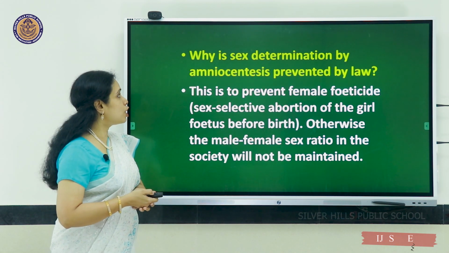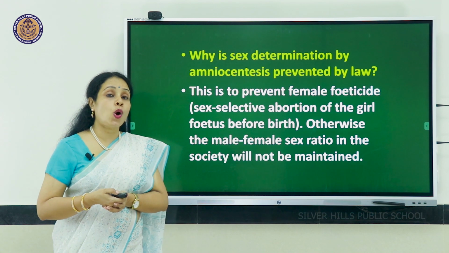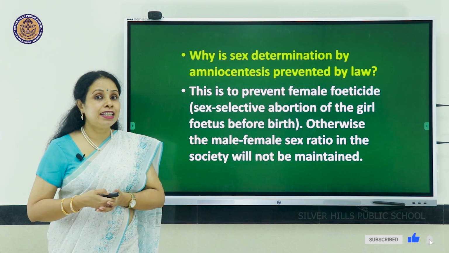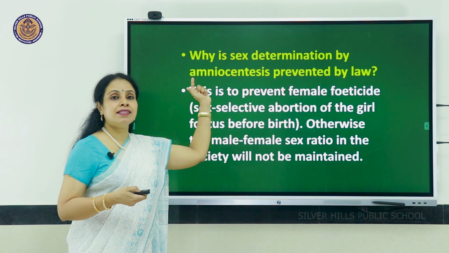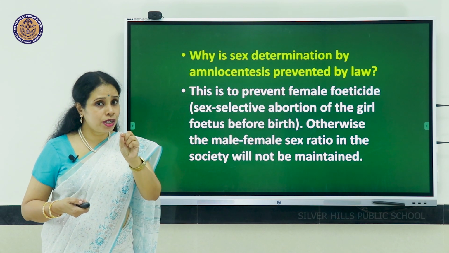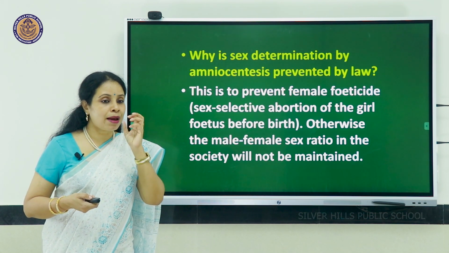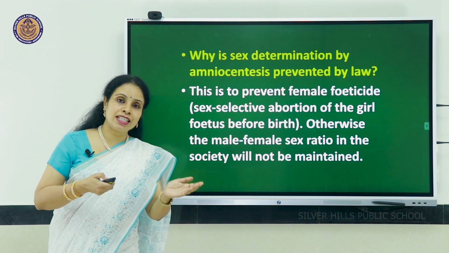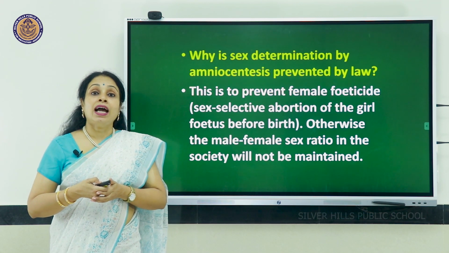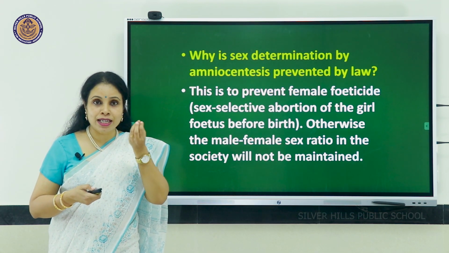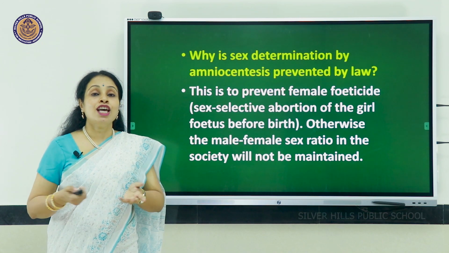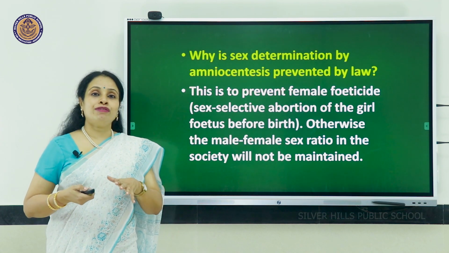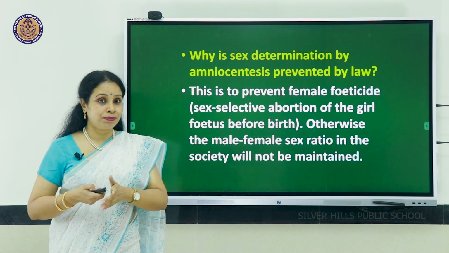Why is sex determination by amniocentesis prevented by law? You can know the gender of the unborn baby by a technique called amniocentesis, where using a hypodermic needle, a little of the amniotic fluid is withdrawn without doing any harm to the fetus or the placenta, and the fetal cells which were got from that amniotic fluid are analyzed for any chromosomal abnormalities. But we can also know the gender of the baby, whether it is a boy or a girl.